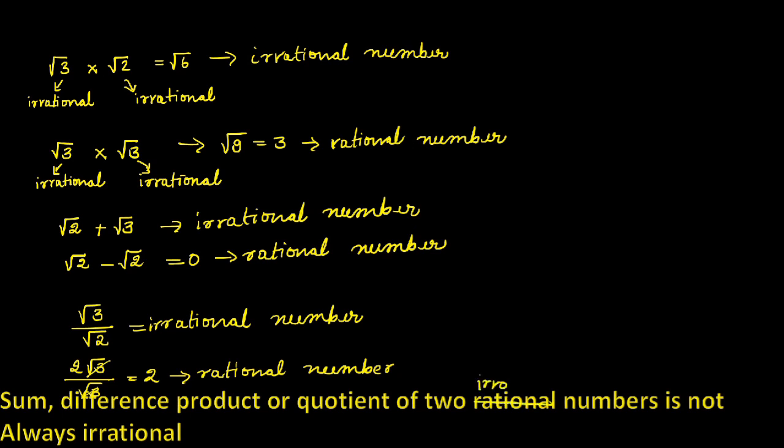If we take two irrational numbers, the sum, difference, product or quotient is sometimes rational and sometimes it is irrational.